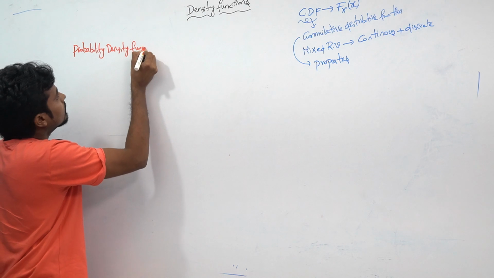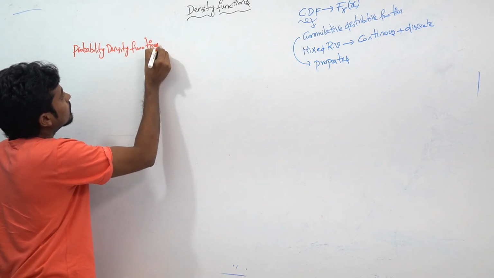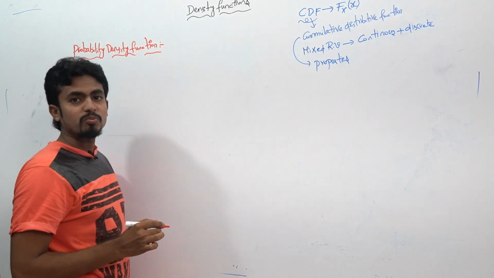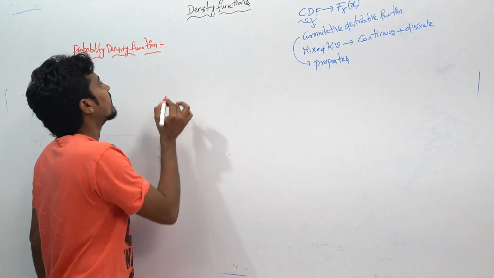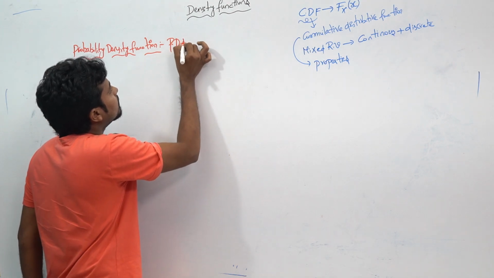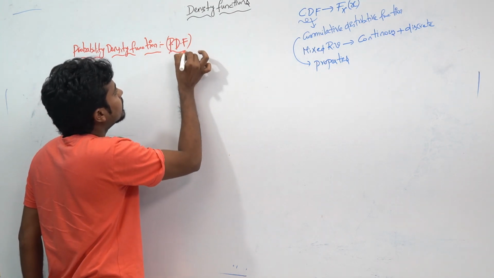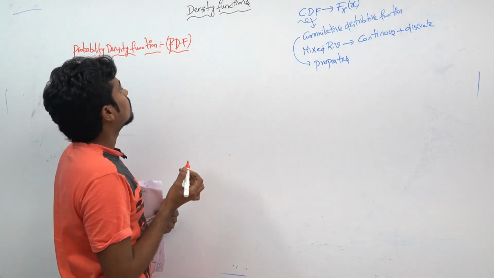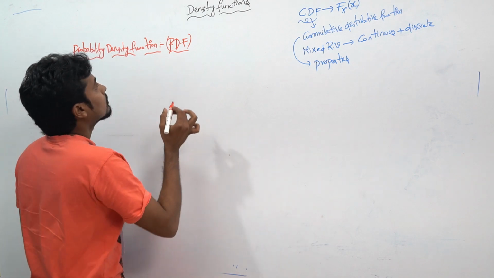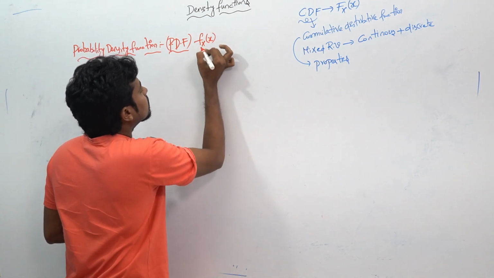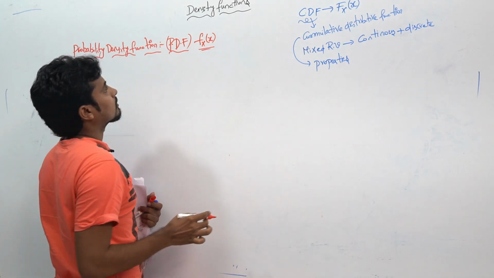This probability density function is represented by a shortcut notation, also said as PDF. This notation will be like this: small f suffix X of small x.